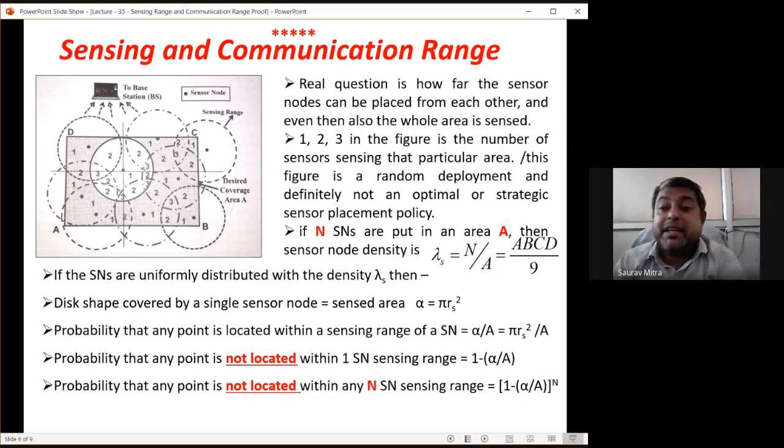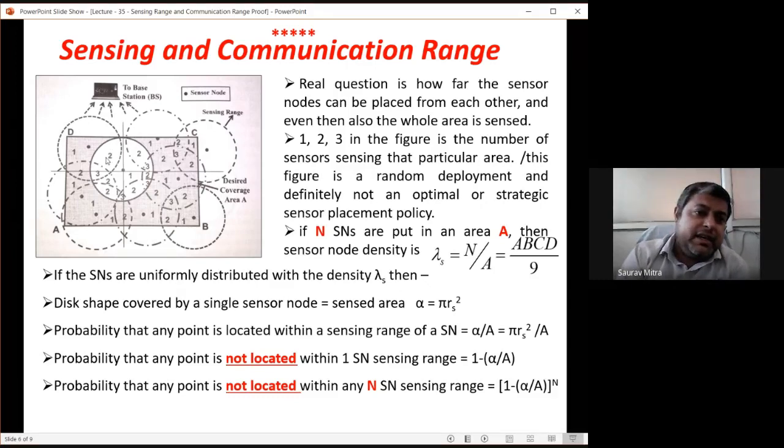That is when one sensor is placed within the area. If there are capital N such sensor nodes, what will be the probability that any point is not within the sensed range? That is the next thing. The probability that any point is not located within any of the N sensor nodes' sensing range will be 1 minus alpha by A, raised to N. In this case there are 9 sensor nodes.